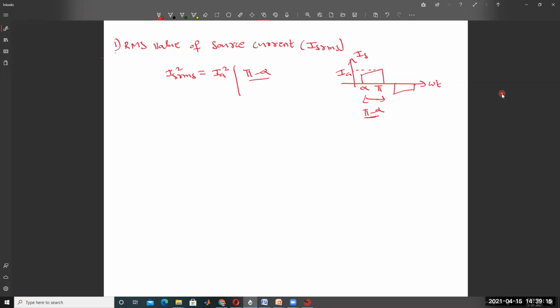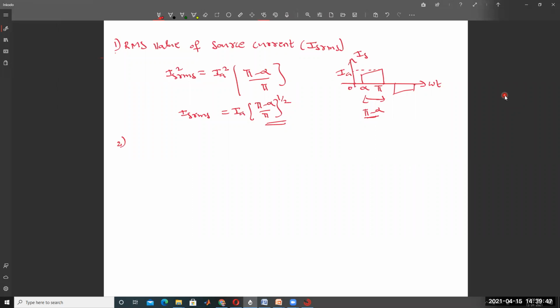And what is the total time period? Zero to pi. That's why the RMS value of source current is equal to IA into (pi minus alpha) divided by pi, whole to the power of 1 by 2. This is the RMS value of source current. Second one, the freewheeling diode conducts.